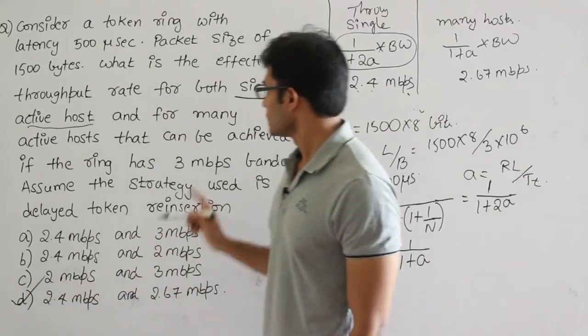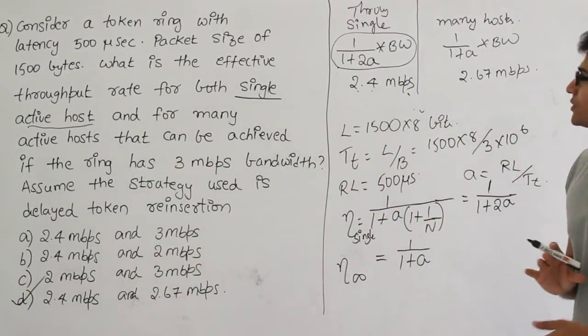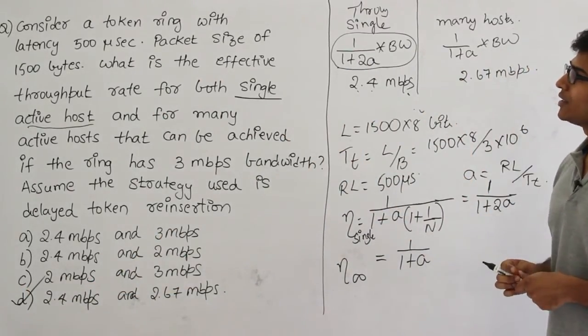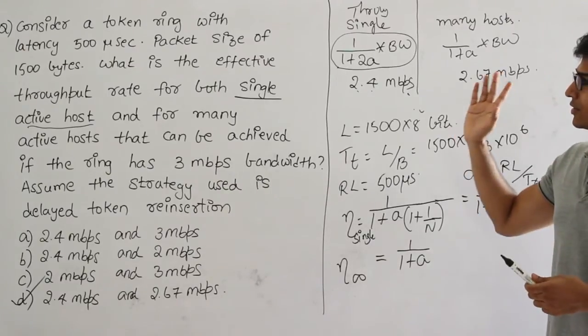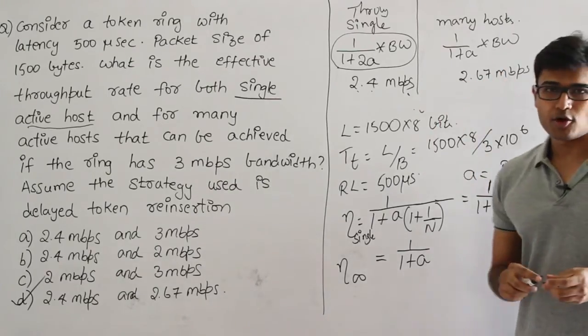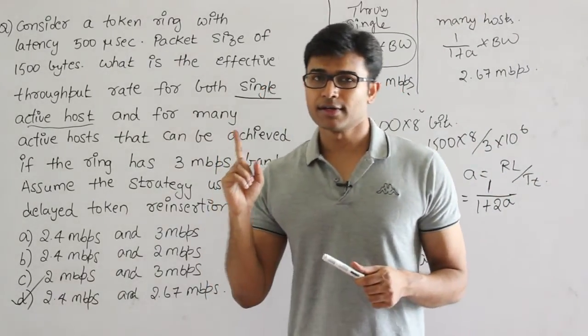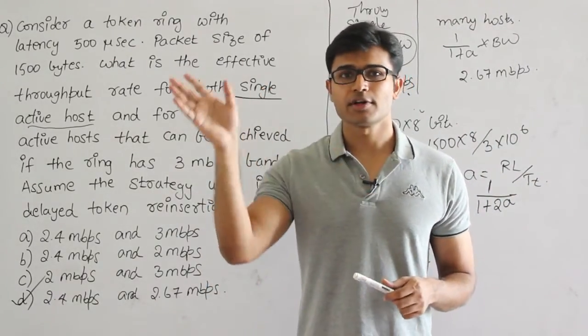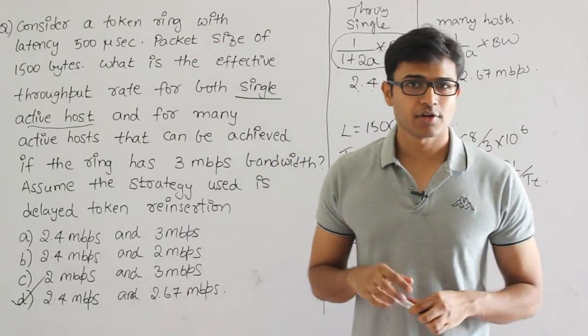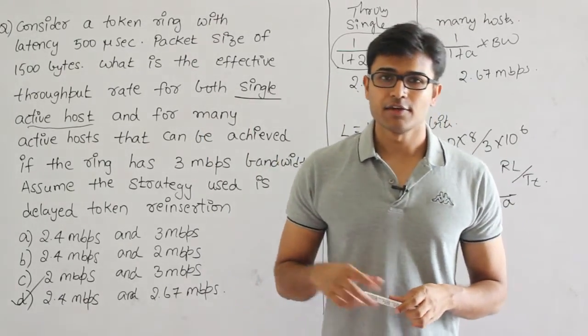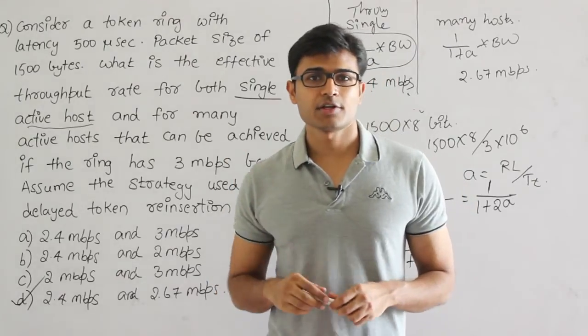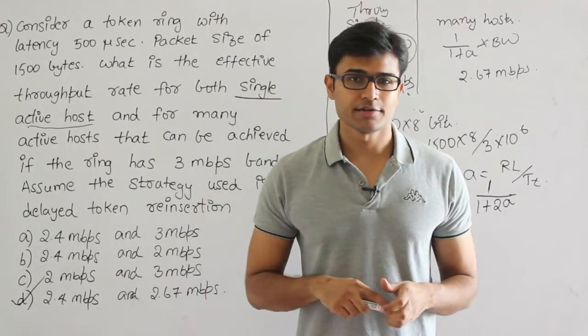Please do the math. I have given you the entire procedure. The key things this problem teaches are: whenever ring latency is given, always go for ring latency. If ring latency is not given, use the propagation delay. If propagation delay and bit delays are given, compute the ring latency.